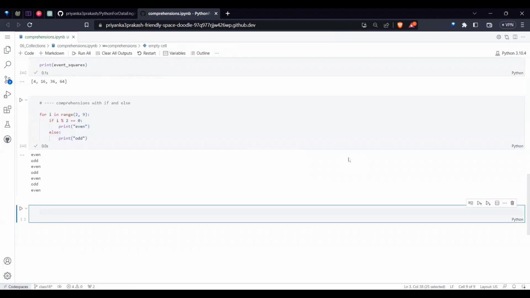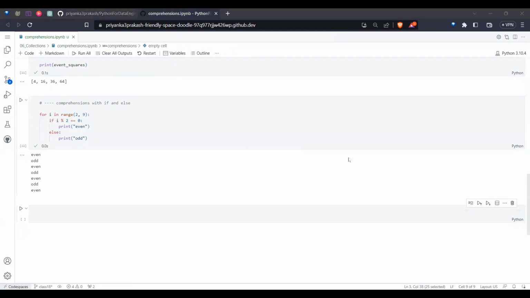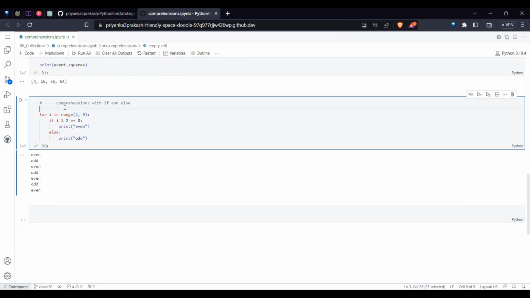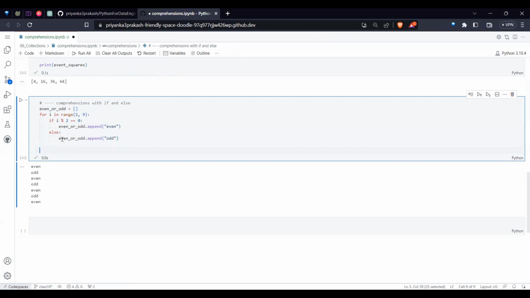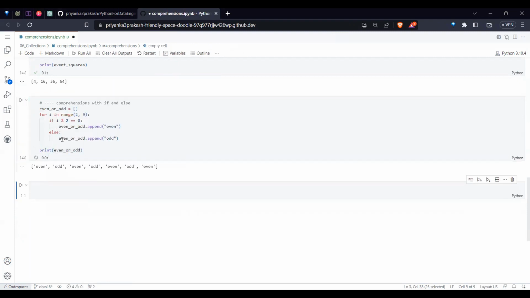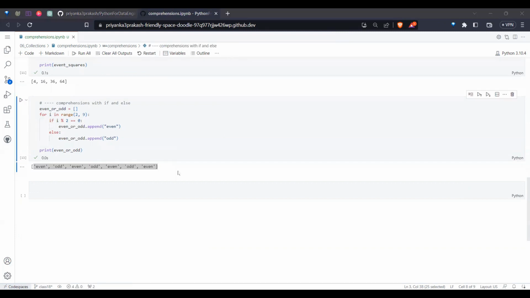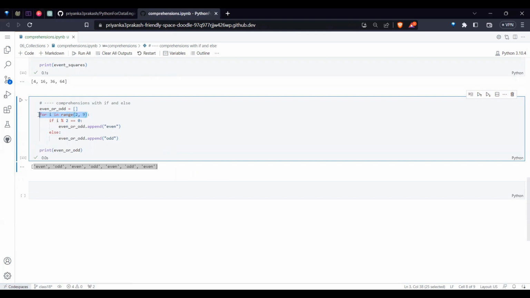In the same fashion, if you want to store the even or odd results, instead of printing, I want to create a list and store them. So what I will do is append this one, append this one. Finally, after your work, if you ask for each position, zeroth value, first value, second value, like that, it will tell whether the value is even or odd. Now how do you implement this? Can I implement the same logic here?